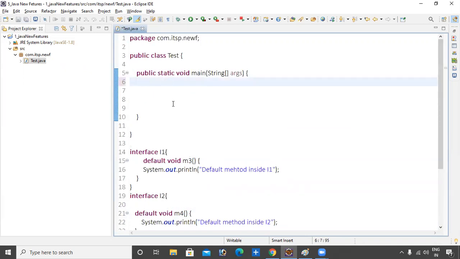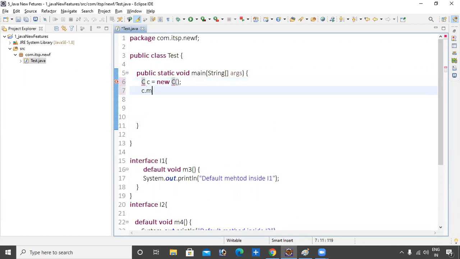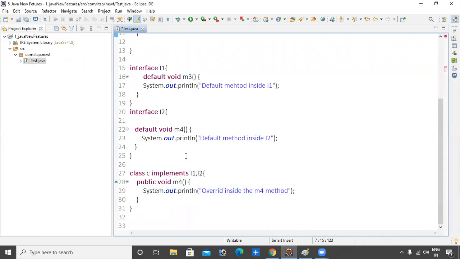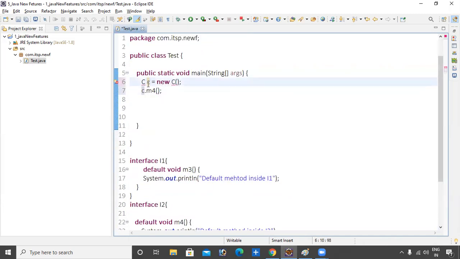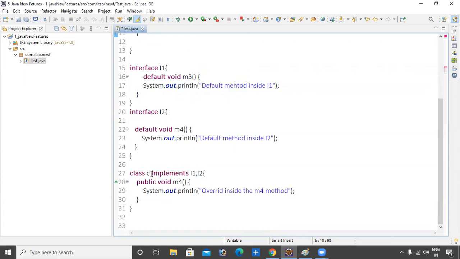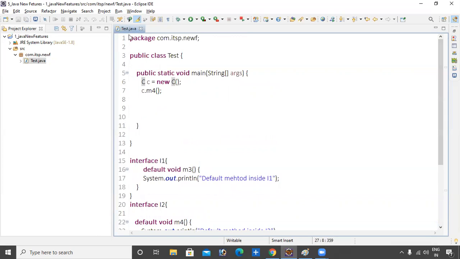So we can create class C equals new C. We can call C dot m4 method. That's it. The class is C, a small c is there, so declare it like capital C. Okay, save it and run.